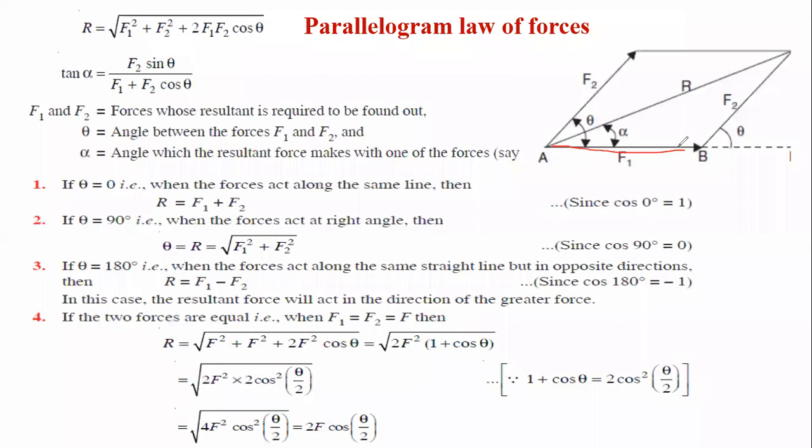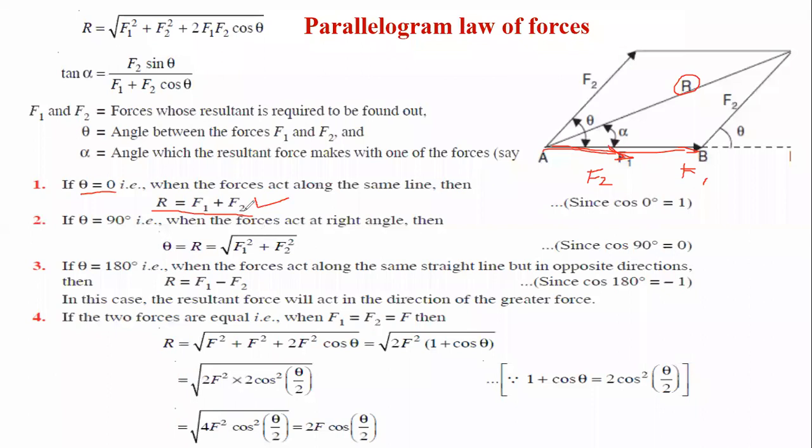Let us say this one is F1 and F2 will again be on the same line here. When will it happen? When theta is equal to 0. In that case your resultant R is nothing but R is equal to F1 plus F2.